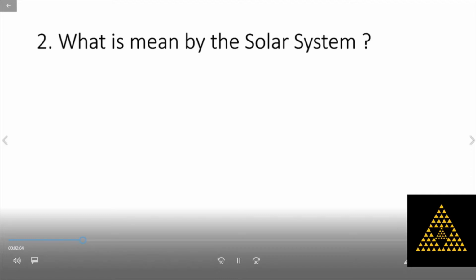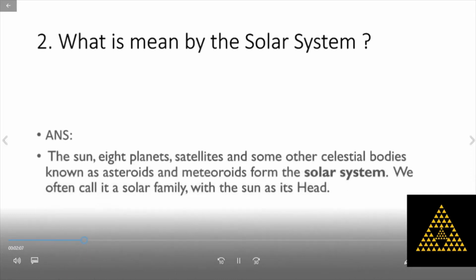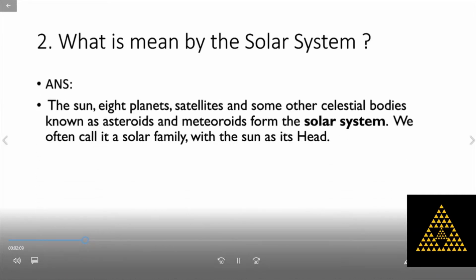So what is meant by solar system? The sun, 8 planets, satellites and some other celestial bodies known as asteroids and meteoroids form the solar system. In the solar system, the sun is the head.